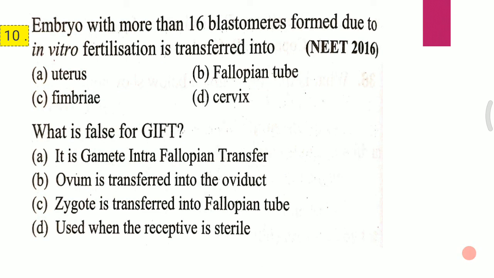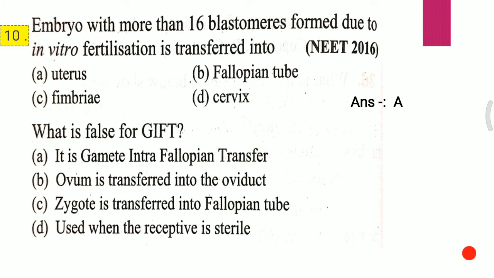Slide 10, Question 1. An embryo with more than 16 blastomeres formed due to in vitro fertilization is transferred into: A, uterus; B, fallopian tube; C, fimbriae; D, cervix. The answer for this question is A, that is uterus.